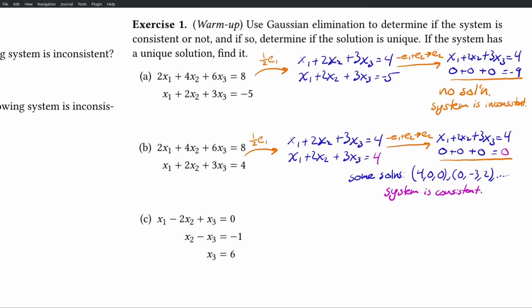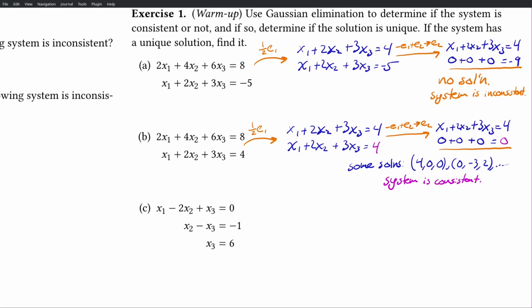For part C, if you're following the strategy from 1.1, you start by getting a 1 times x1 in the top row, and we already have that, and then you would clear all of the x1s from below that, but that's already done. And then next you would get a 1x2 in the second equation, and then clear all the x2s below that, which is already done, and above that, which we still have to do.